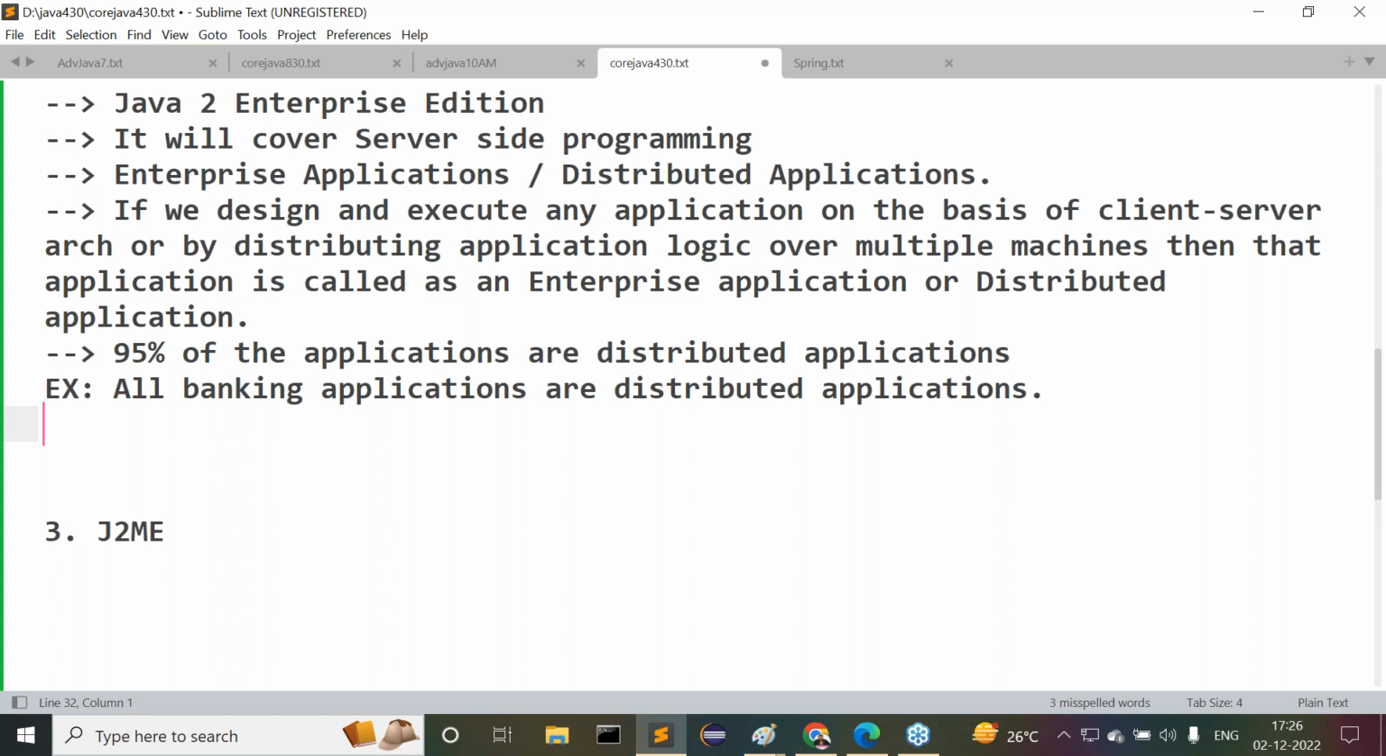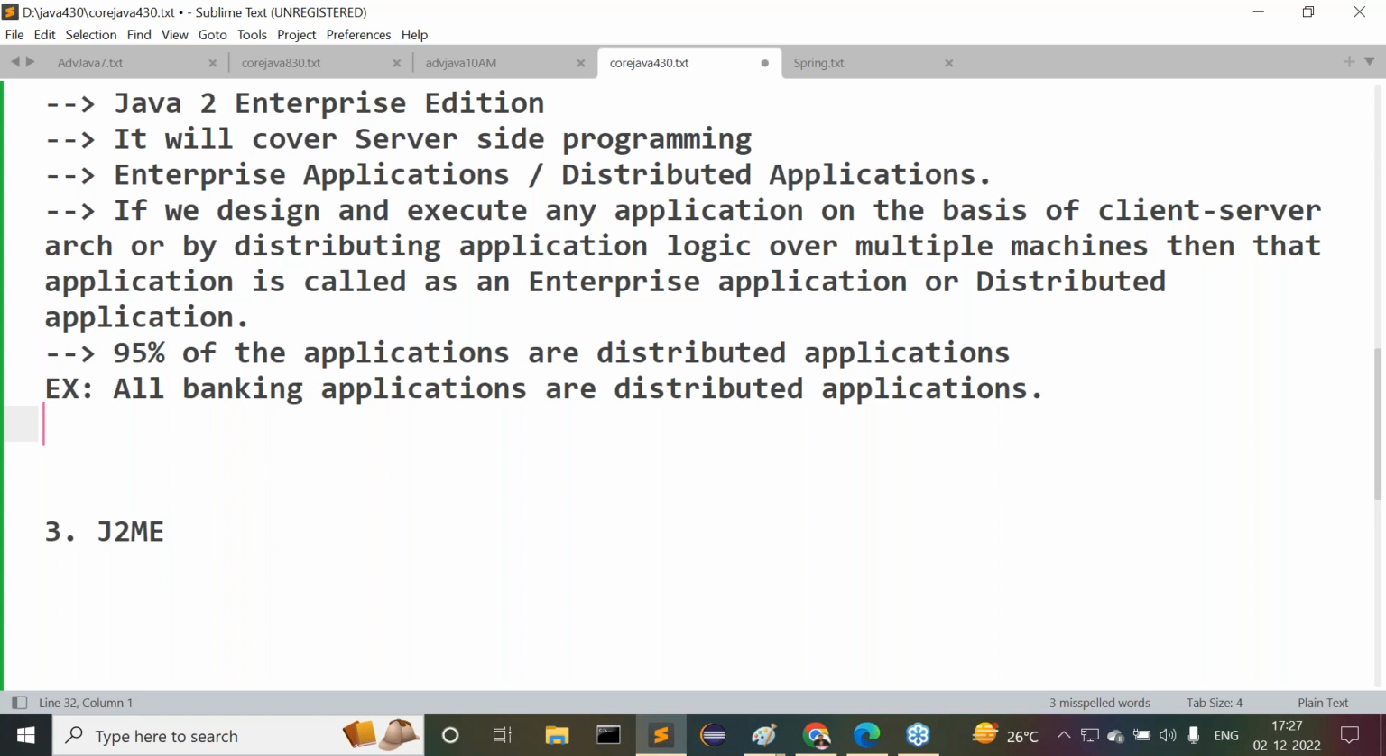My ICICI server-side application is talking with the HDFC Bank server-side application or not? There also client server architecture is available or not? My friend is checking his balance with the HDFC server-side application or not? There also client server architecture is going on or not? This is the best example for distributed applications. That's why I'm telling you, all banking related applications are distributed applications.